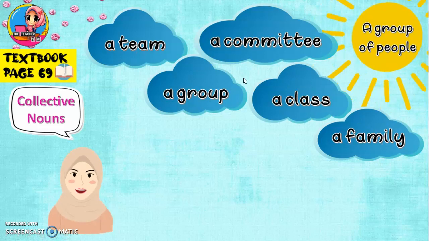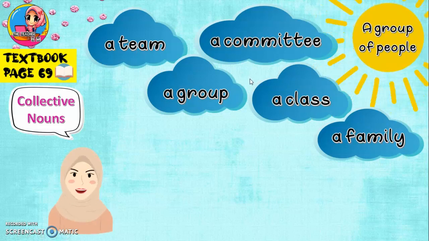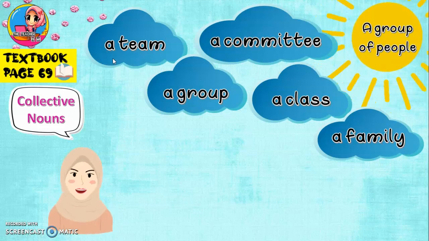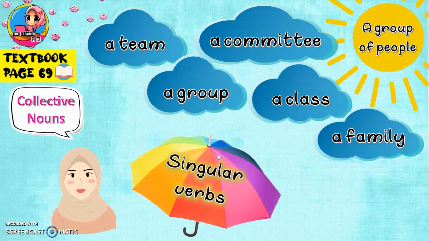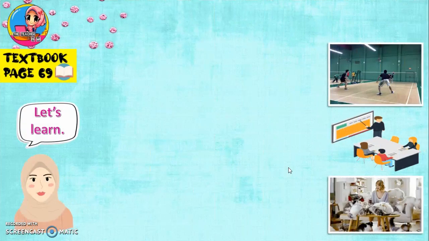But we still use it as singular subject because it uses a, satu. So kita anggap dia a singular subject. So we need to use singular verbs. Jadi bila ada collective nouns, verbnya perlu ada s. Let's look at the example.